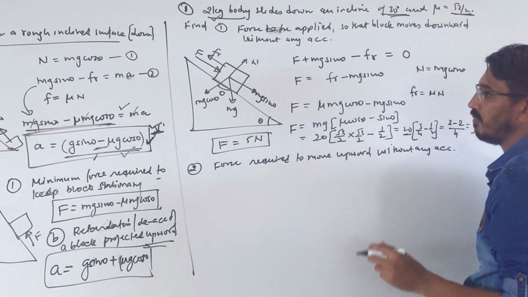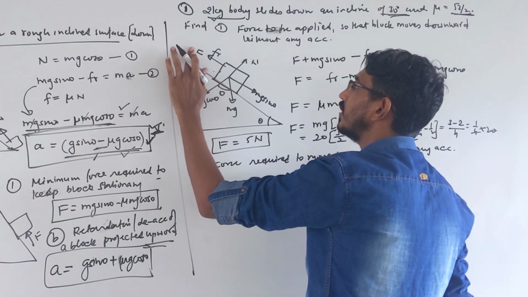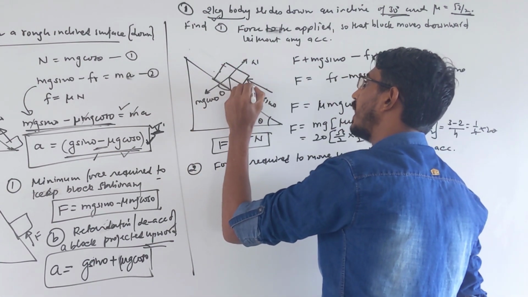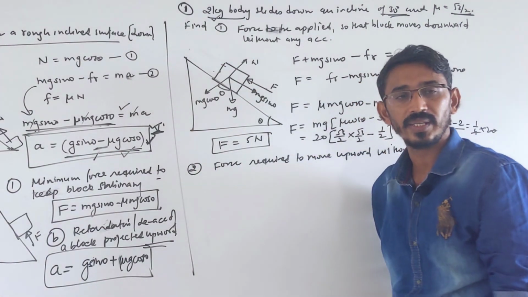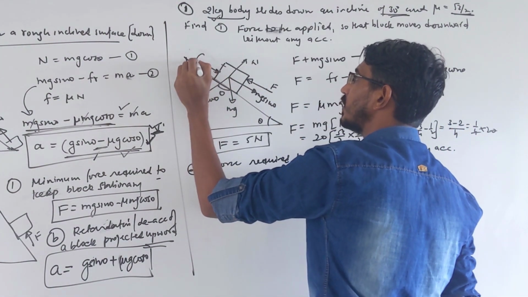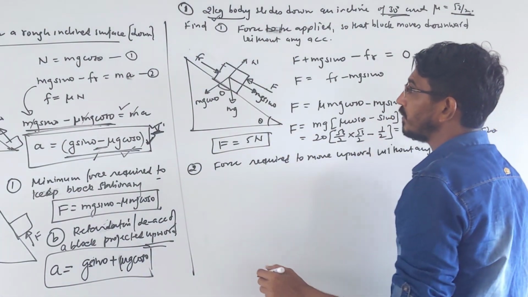You want to move the same body upward, so how will the equation look? Just what will change here? These two forces will change. The force you are applying here, F, makes the body move upward, so the friction force will act downward.